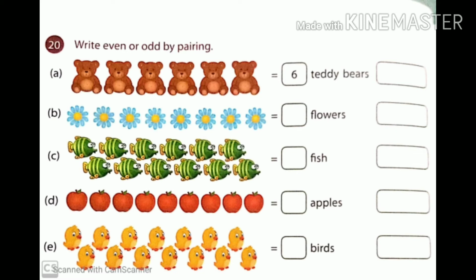Then there is one more box. Now tell me, that number 6, is it an even or odd number? Yes, it is an even number. Good. So 6 is an even number, so we will write in the box: even, E-V-E-N. Like that you will complete number B. That is flowers. You have to count and write how many flowers, then whether it is even or odd. C is fish. D is an apple. E is birds.